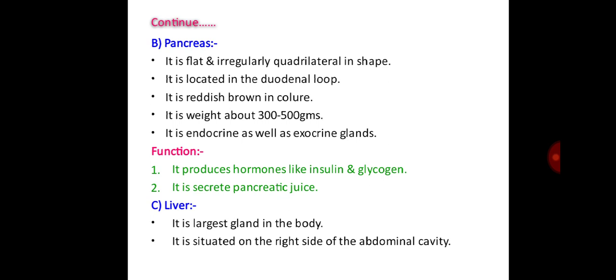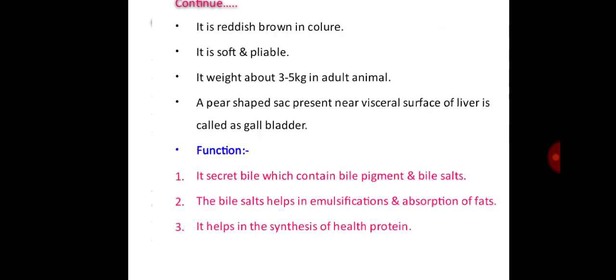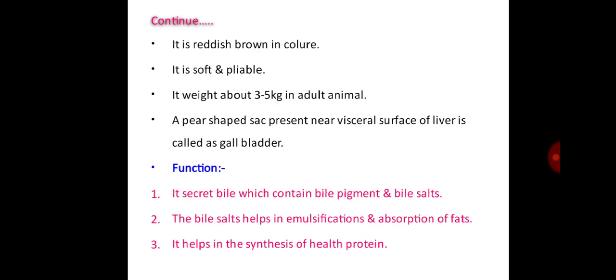Then liver, it is the largest gland in the body. It is situated on the right side of the abdominal cavity. It is reddish brown in color. It is soft and pliable. It weighs about 3 to 5 kilograms in an adult animal. The pear-shaped sac present near the visceral surface of the liver is called the gallbladder.